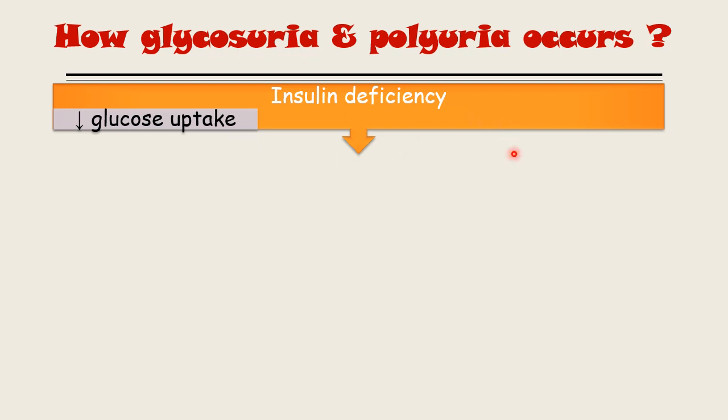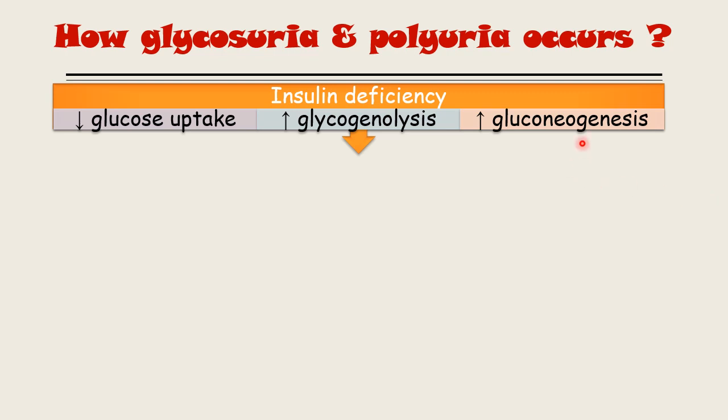Second thing that happens in the insulin deficiency is that there is an increased glycogenolysis. Whatever glycogen is stored is going to lyse in insulin deficiency. So once the glycogen is lysed, more amount of glucose is released inside the circulation. Third thing that happens in the insulin deficiency is that it increases gluconeogenesis. Now what is gluconeogenesis? Generation of new glucose from non-carbohydrate source. So in insulin deficiency, hyperglycemia will occur due to these three effects.